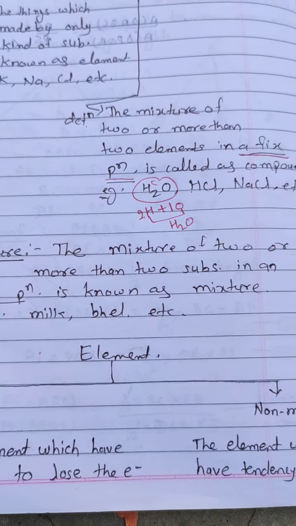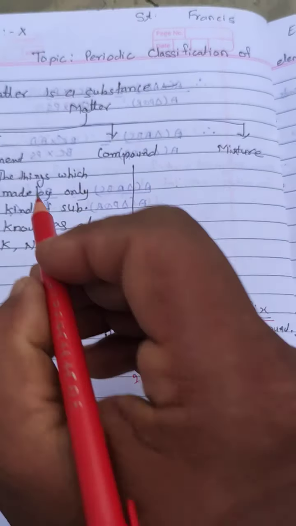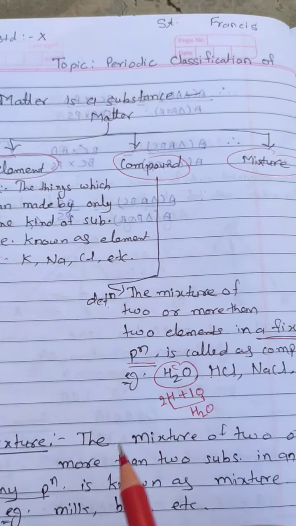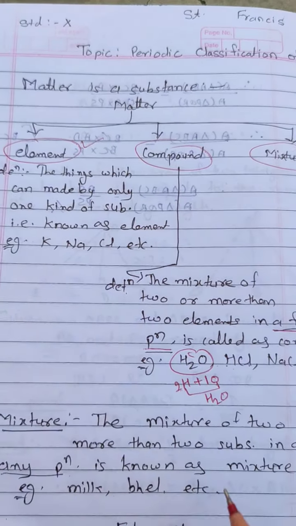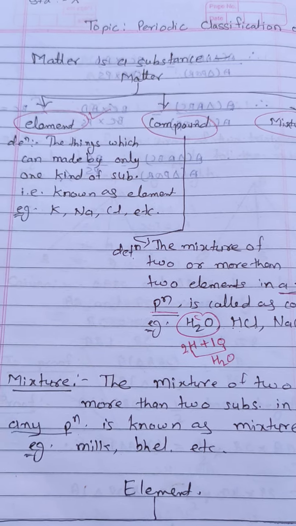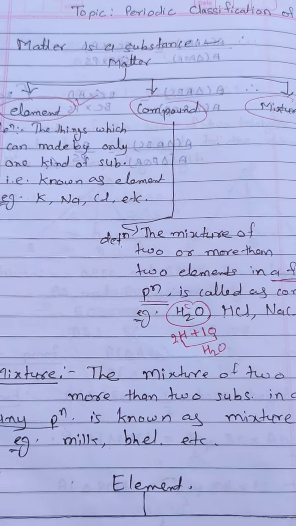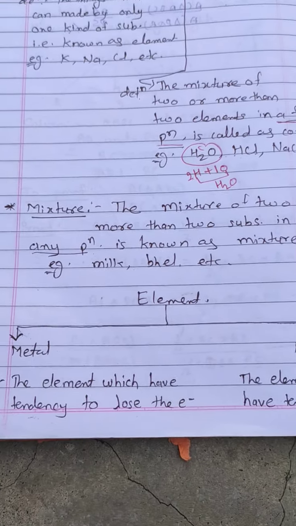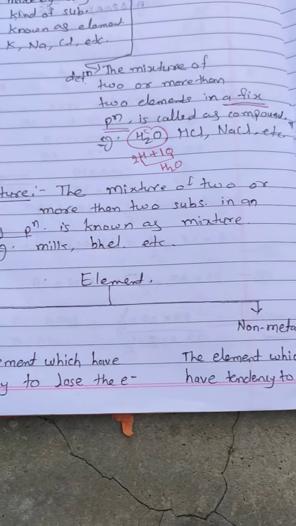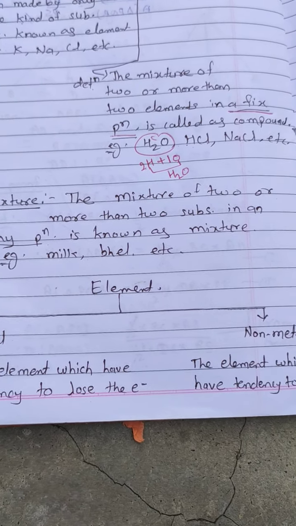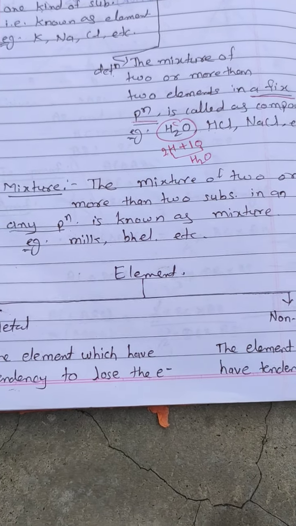Now, in all these 3, element, compound and mixture, we have to concentrate on the element. This element is of 2 types. It is further classified in 2 groups. One is metal, second one is non-metal. Metal and non-metal you learned in the 8th standard also.